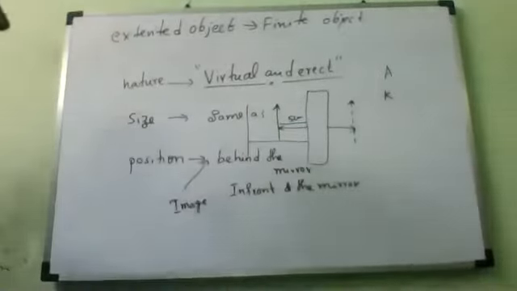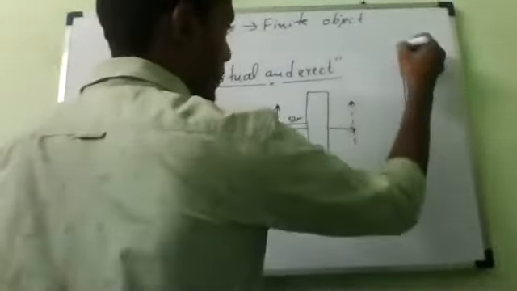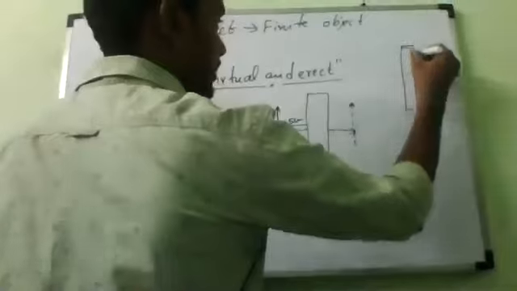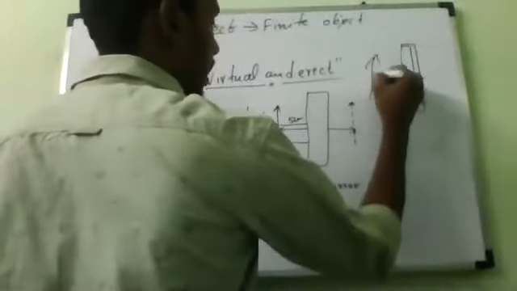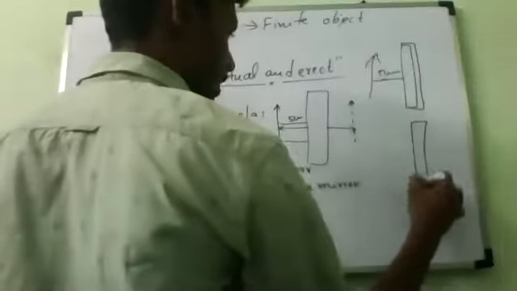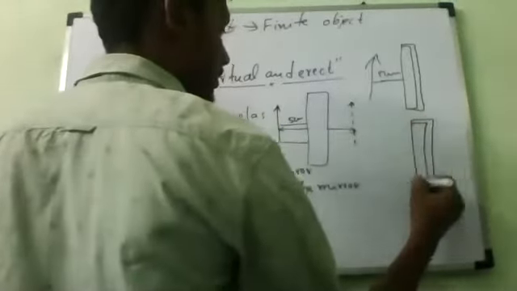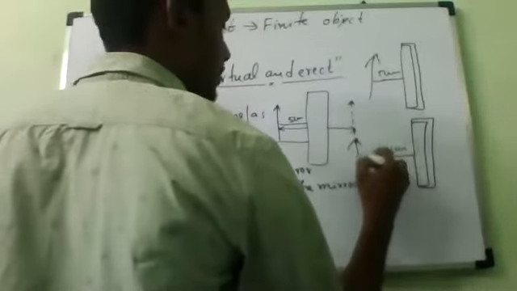Let me draw here. This is one plane mirror, and this is Arya, who stands 5 centimeters in front of the mirror. Now again one more plane mirror, and this is Kevin, who stands 10 centimeters away from the mirror.